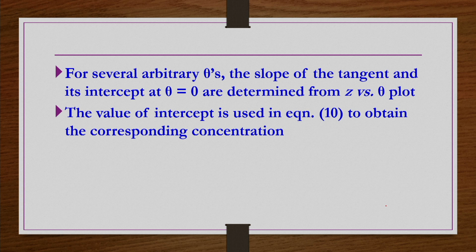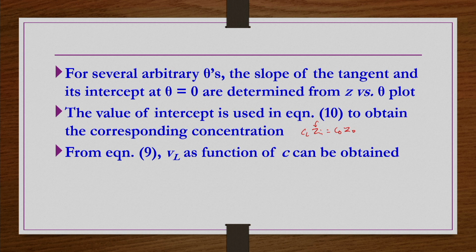The value of the intercept, that is Z I, is used in equation number 10 to obtain the corresponding concentration C L, because C L Z I is equals to C naught Z naught. C naught Z naught are the initial known values, Z I is the intercept value that you know. So, now you know the C L concentration.